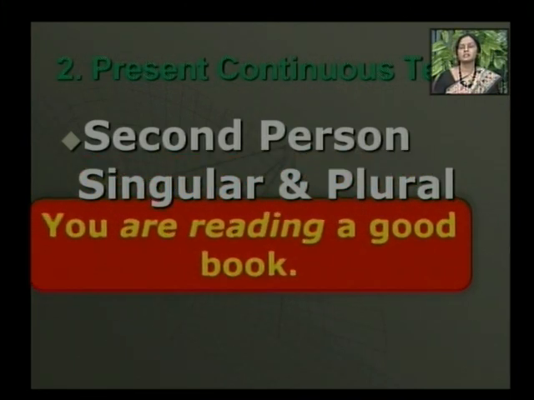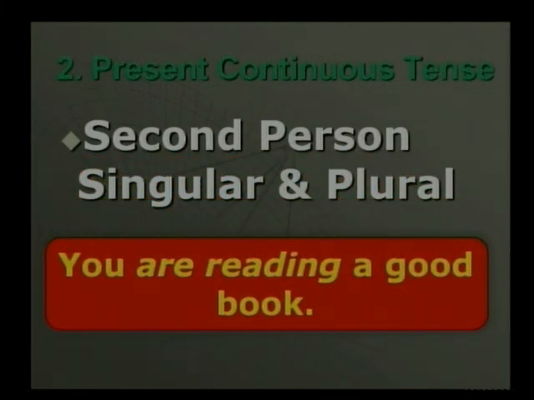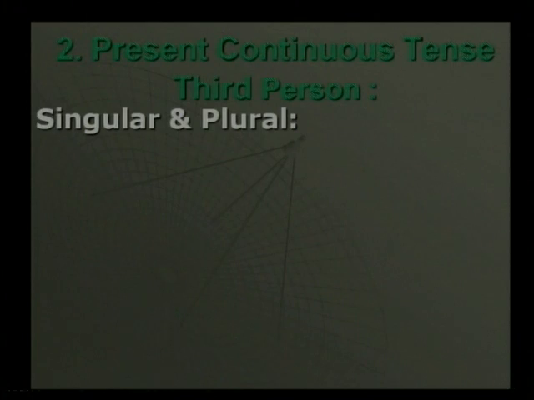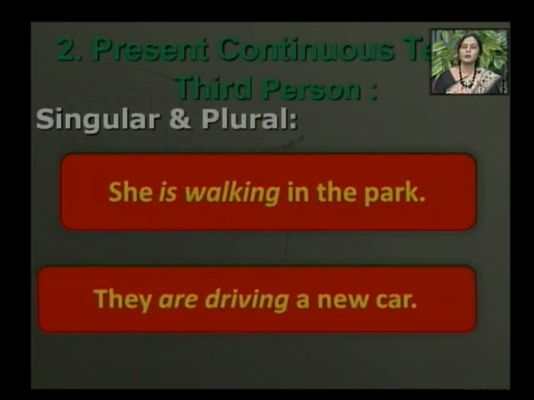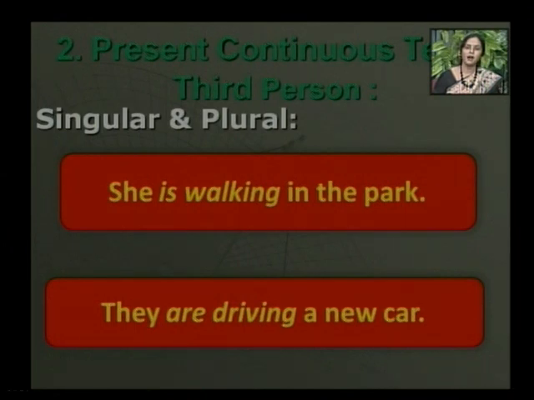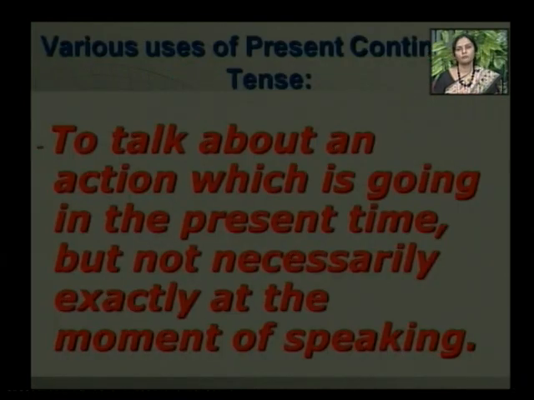Then second person singular and plural, the example is you are reading a good book. Then the third person singular, the example is she is walking in the park. Then the example of plural is they are driving a new car. So remember that if we change the subject, then we have to change the verb form. So there is a link between the subject and the verb form.